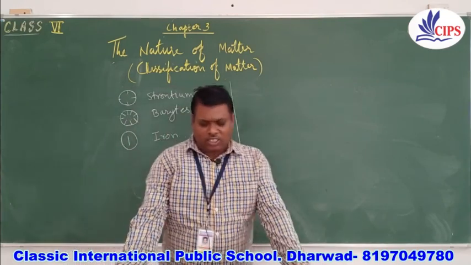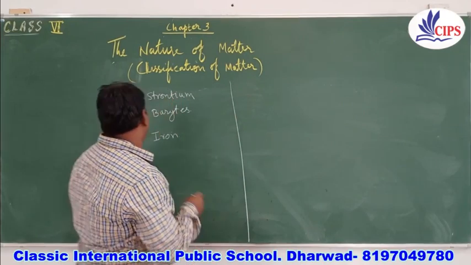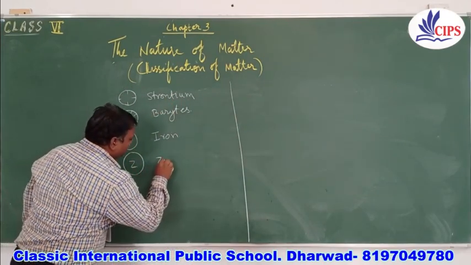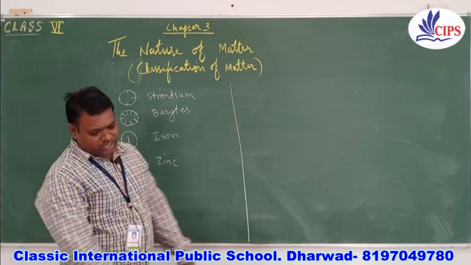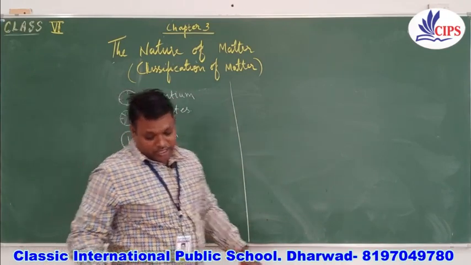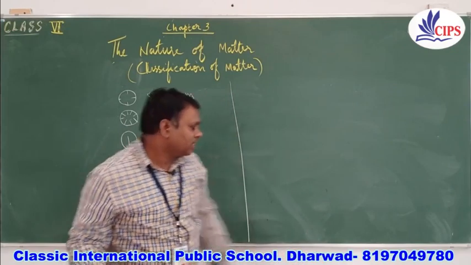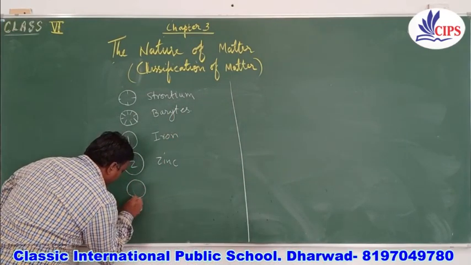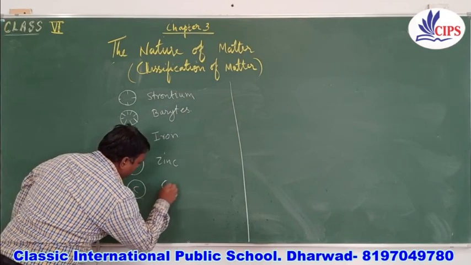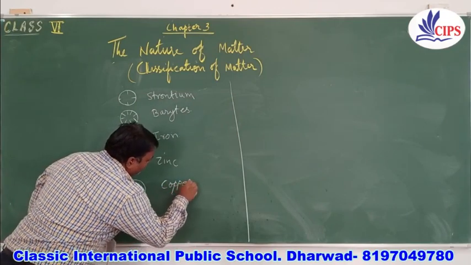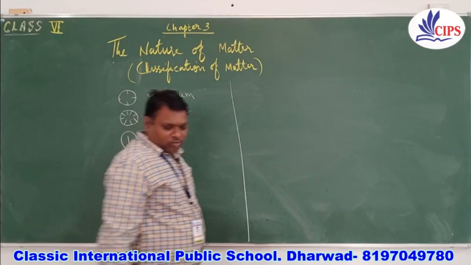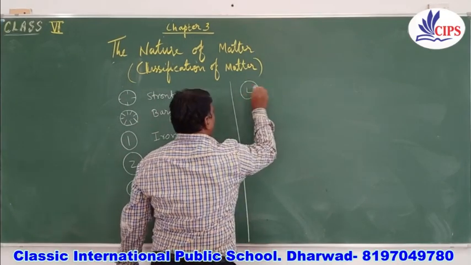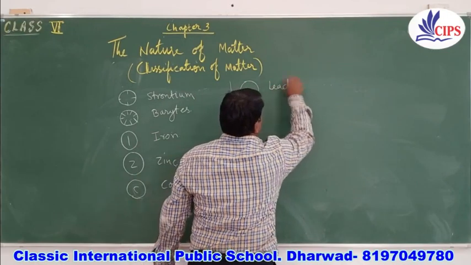For zinc, he used a circle along with Z. Again he used copper as a circle plus C, for copper, or cuprum. Then for lead, he used a circle along with L.